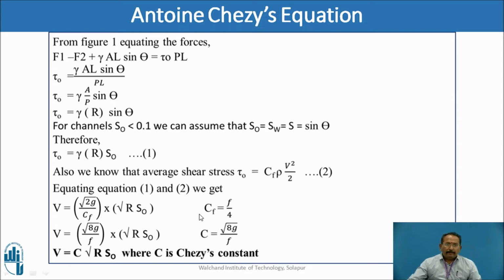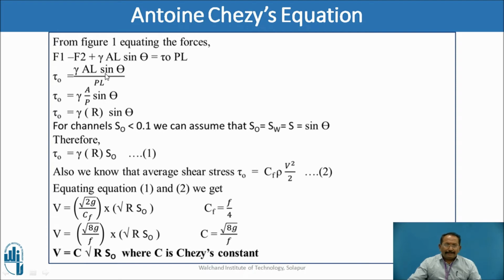From the figure we are going to add all these forces, that is, equating the forces. F1 is in the direction of flow, F2 is opposite to it, plus the specific weight into area into length into sine theta. This force is equal to shear stress into perimeter into length.